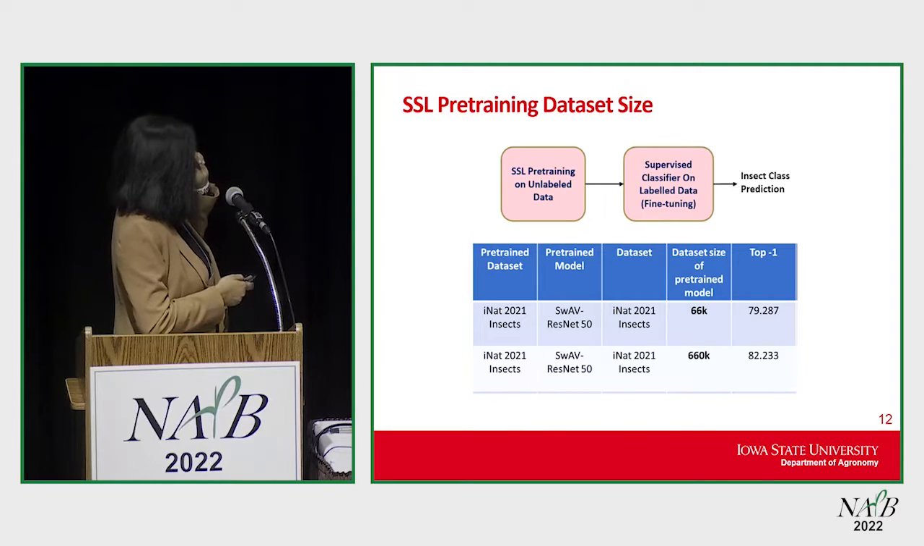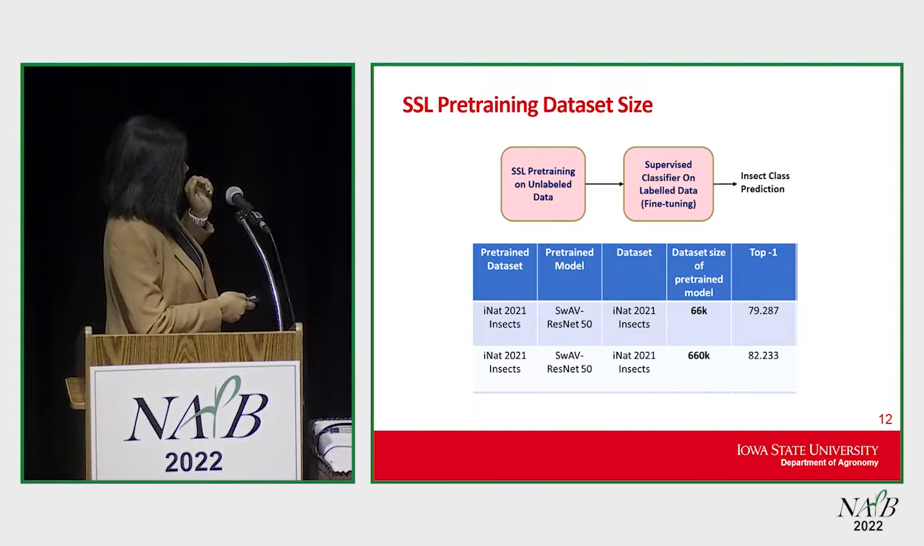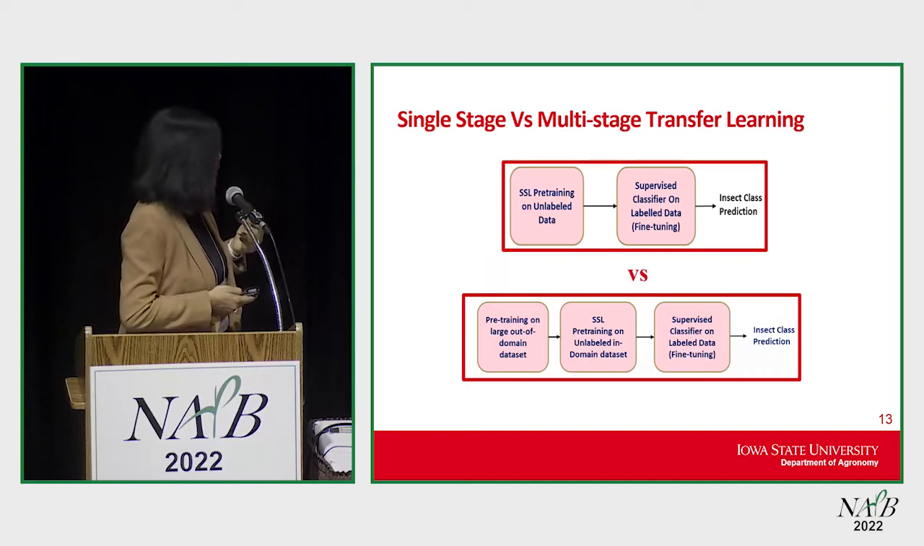And we used 66,000 versus 660,000 iNat images. So this is in-domain data, an insect data set, and we are using a ResNet 50 architecture with a self-supervised method. And we found that when we increase the data size, our model accuracy is better. So this tells us that we need more data.